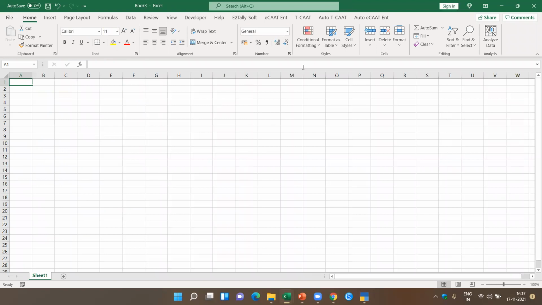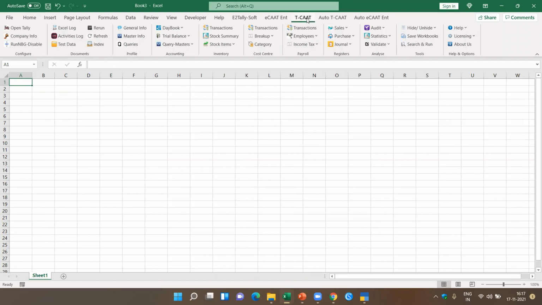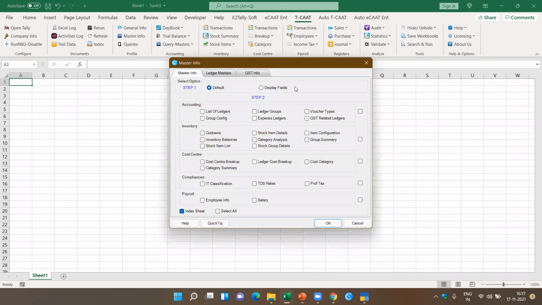Let me open one more sheet. Now come back to TCAT here. Now I have got the master info. This gives a gold mine of information of masters pertaining to accounting, inventory, cost center, compliance, and payroll. Okay, now let's do one thing. I'm going to select all of them. This is the beauty, that you can extract all this information.